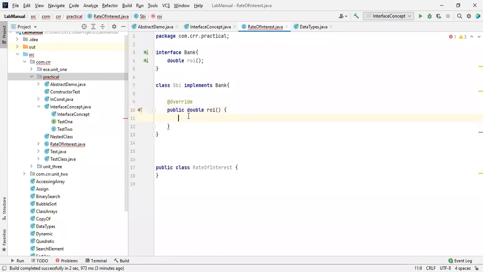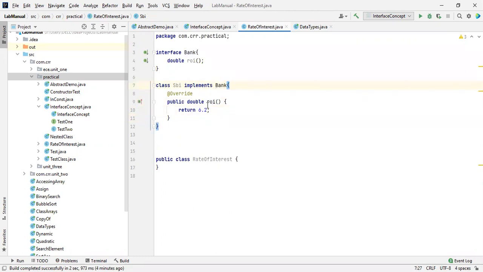It is asking for the return value, so I will take return 6.2. So SBI's rate of interest is 6.2. And again, I'm going to take one more class.